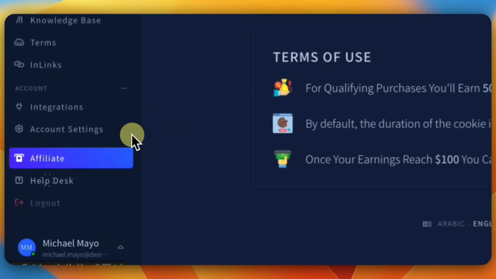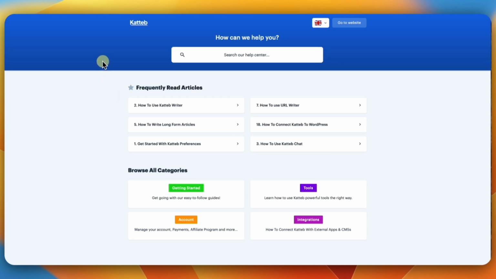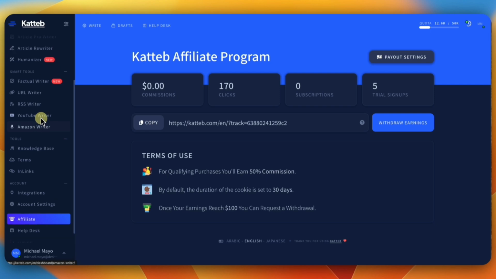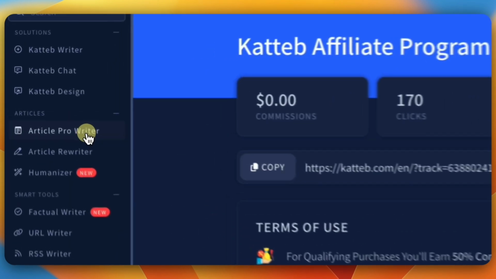Okay. And then they have a help desk here where you can get all the information that you need, and that helps you out a lot. Okay. So your questions and stuff, and their tech support's pretty good too. So again, you can get all that help from here. So let me go back here. Okay. So, I wanted to show you ProWrite because there's a flow that you have to do. So we're going to click into here.